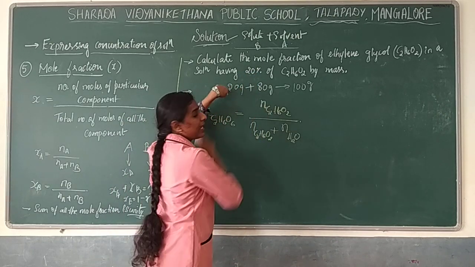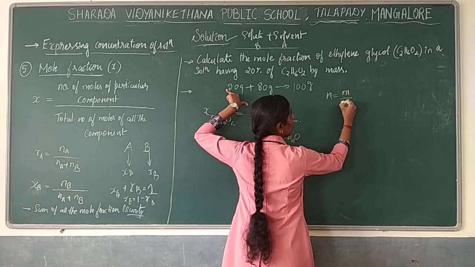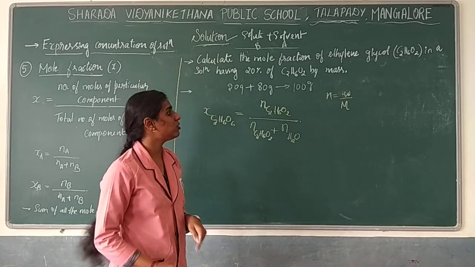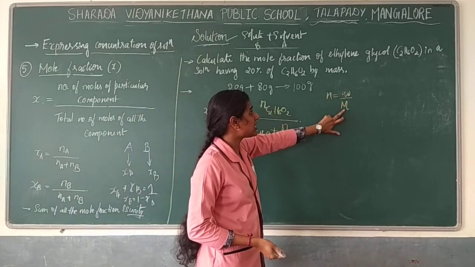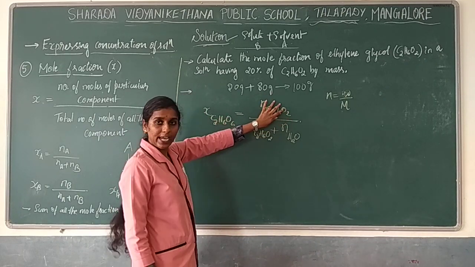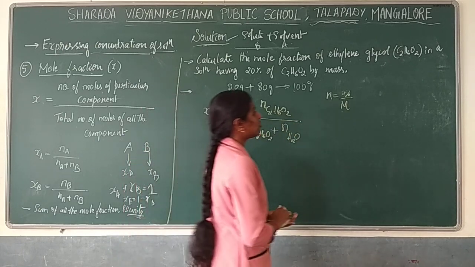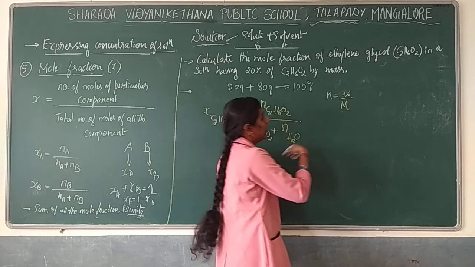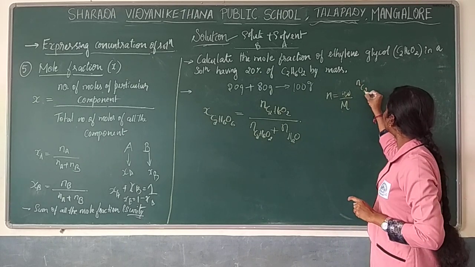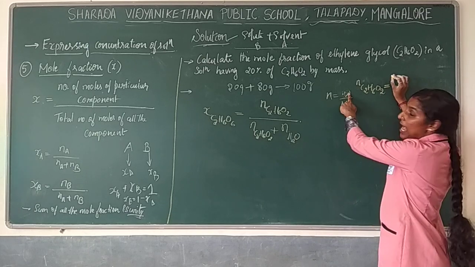So you know what is meant by n. What is meant by n? n represents mass by molar mass, right? You can represent it as W by M also, small m by M also. So n represents mass by molar mass. Now just find out first the molar mass, in the sense the number of particles of ethylene glycol as well as the number of particles of water also. This will help you with the substitution. So for this, find out first the number of moles of ethylene glycol, C2H6O2. That is mass by molar mass.